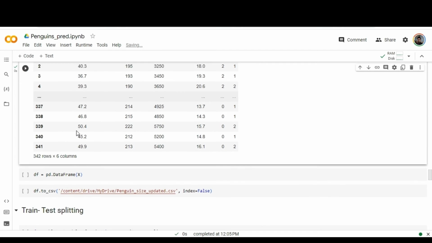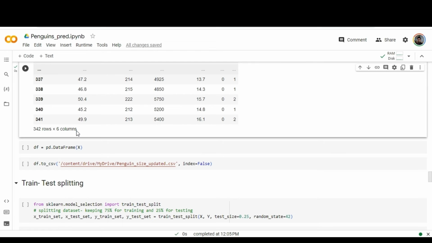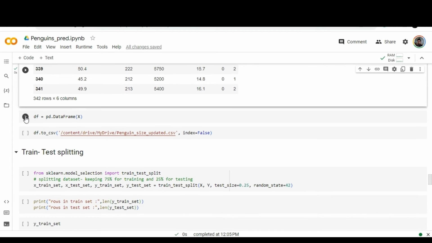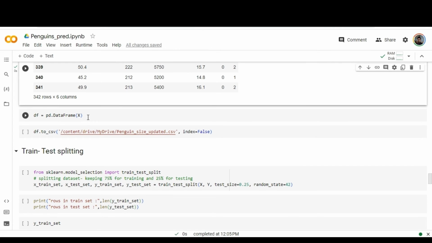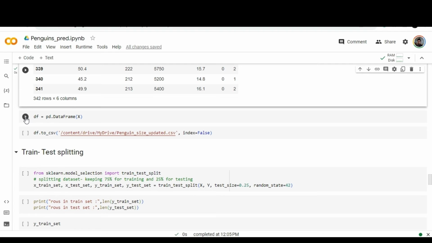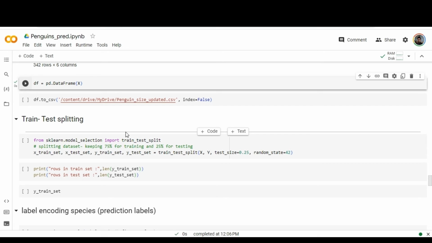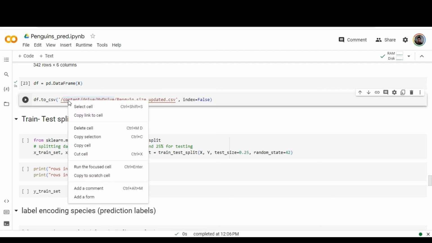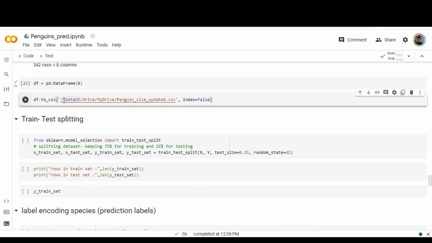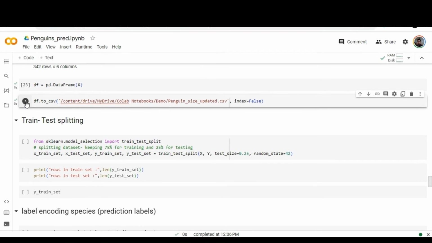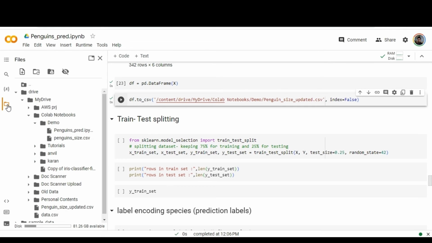Now we are moving this information into a data frame and downloading it as a CSV file. I am executing the command data frame of X, where X contains the updated CSV file. I am storing the updated file in the appropriate path. I need to change the path here. content/drive/my drive/colab notebooks/demo is the appropriate path here, and I am naming the file penguin_size updated.